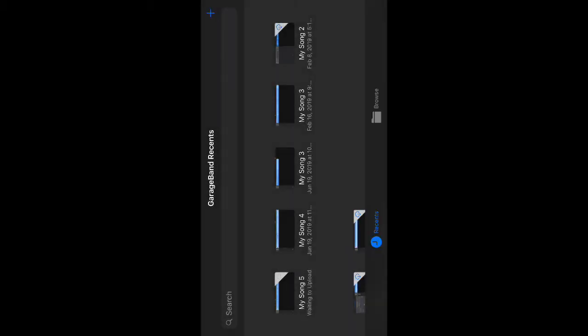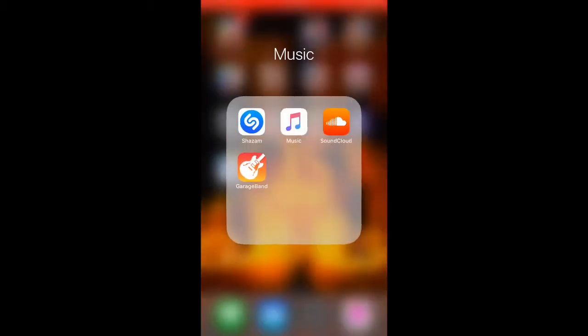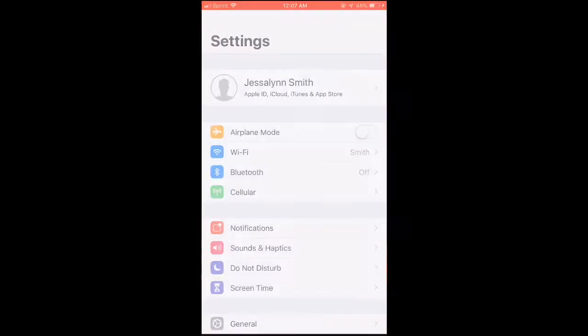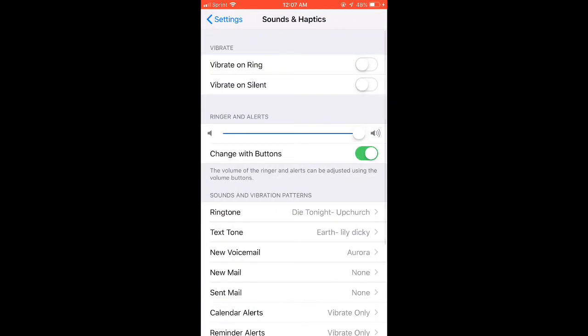Then of course your ringtones, and then export. And then use sound as. You can either do it your ringtone or text. I'll just change it to my text. To make sure it actually worked, you want to go into your sounds.